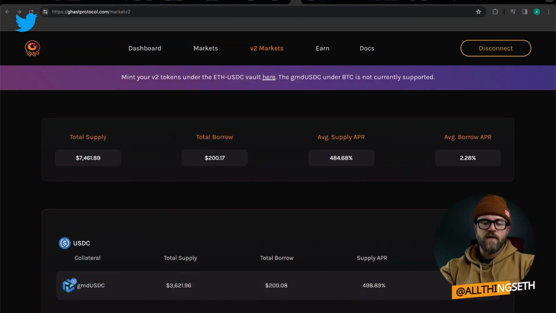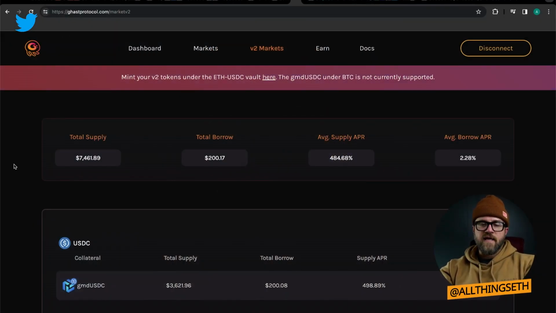And today, guys, I want to get into Ghast protocol. We have just launched some V2 markets based on the GMD V2 vaults, which is a delta neutral yield strategy based on GMX V2 vaults. So it's all V2 here today on All Things ETH. So let's jump right into it.